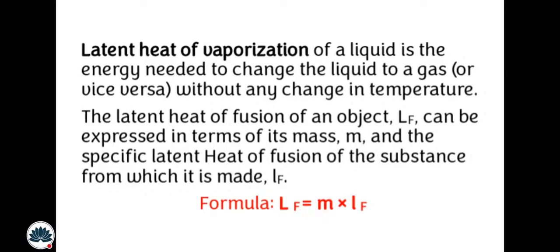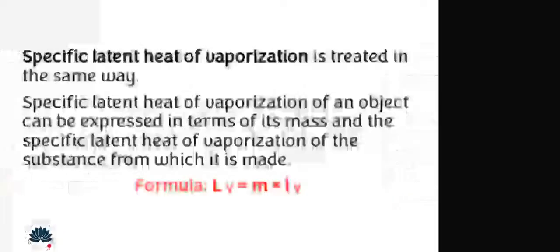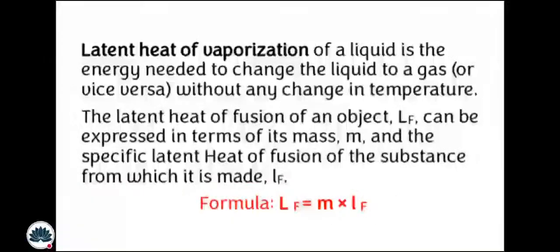Now you can see what is meant by l f. It is now the small l and then f, the specific latent heat of fusion of the substance. Do you understand? The capital L and small f means latent heat of fusion, simply latent heat of fusion. But here, m multiplied by small l and f. What does small l f mean? Specific latent heat of fusion. That was latent heat of fusion simple, and this is specific latent heat of fusion. So this is the formula for the heat of fusion.